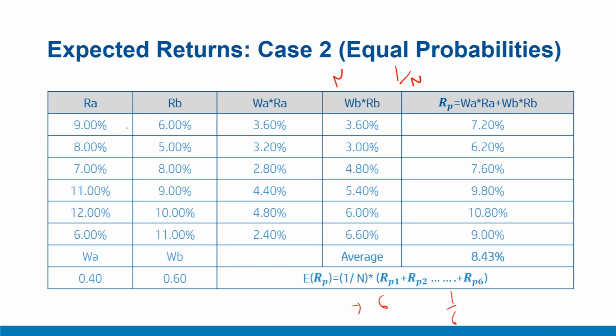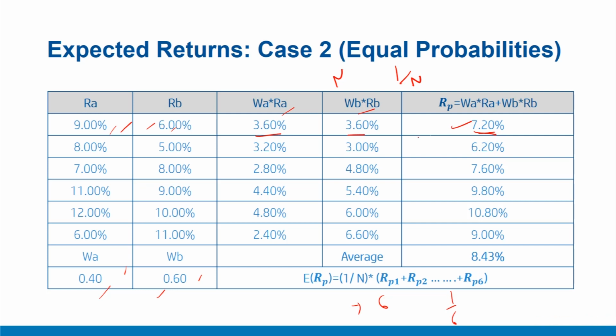And therefore, to start with, we have the corresponding returns. Weights are externally fixed. So first we'll compute the return from portfolio for each scenario, which is W_A into R_A plus W_B into R_B. So for the first case, it is 9% into 0.4 plus 6% into 0.6, and W_A R_A is 3.6%, W_B R_B is again 3.6%, and the overall figure works out to 7.2%.